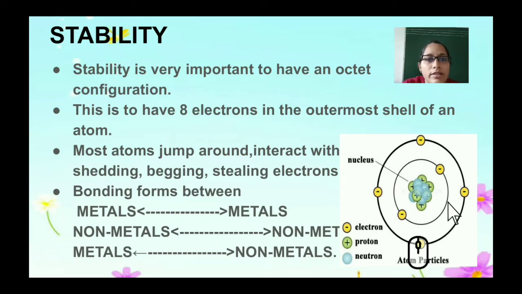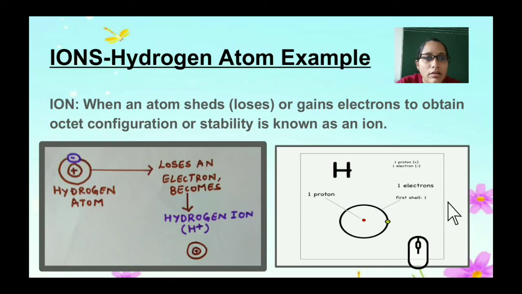So most atoms jump around, interact, and also shed their electrons or steal electrons. Some give off electrons and some take electrons. Bonding also forms between metals and metals, metals and non-metals, and non-metals and non-metals. Now let's understand what an ion is.